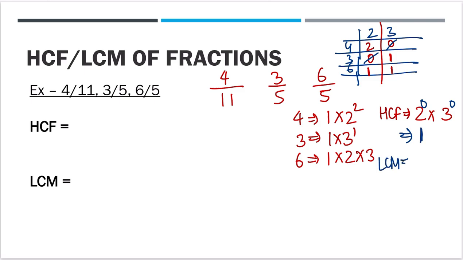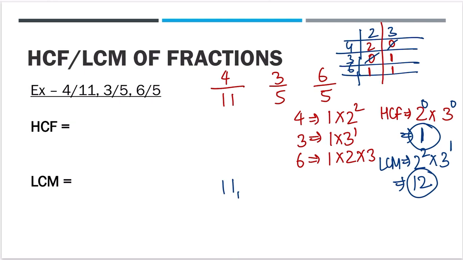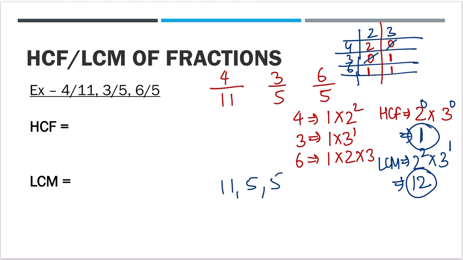LCM will be the highest power of 2, which is 2, and the highest power of 3, which is 1. So 2 squared, 4, 4 3s are 12. I hope this is clear. HCF and LCM you are getting is 1 and 12. Now for 11, 5 and 5 you can do on your own. You will find HCF as 1 and LCM as 55.